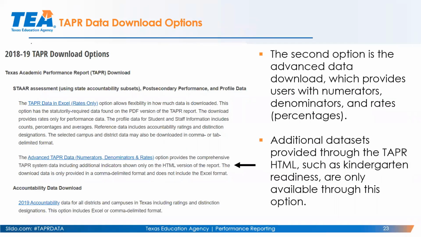Now, a second option would be the advanced TAPR download, which includes not just percentages, but the actual numerators and denominators to generate that percentage on TAPR. Additionally, data sets on the TAPR HTML page, like kindergarten readiness, are only available through the advanced TAPR data download option.